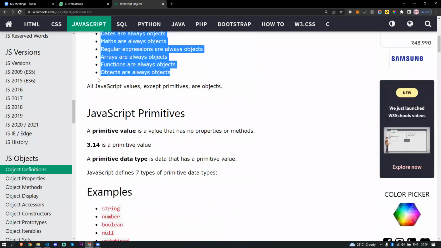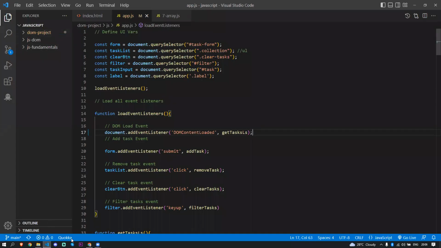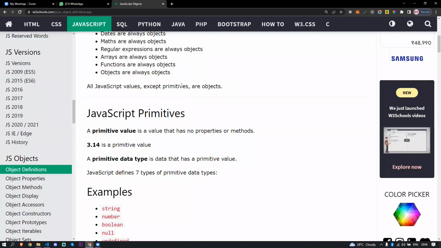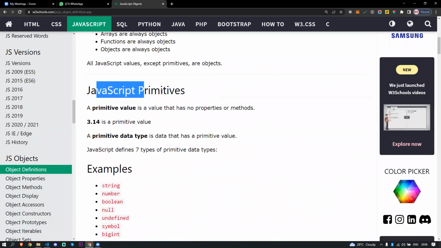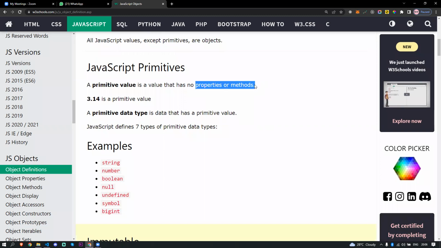JavaScript values are either primitive or object. You see, the JavaScript values have two types here. One is the primitive type and the other is the reference type. I will cover all these things in the fundamentals, so you can go and take a look there. The primitive types basically hold a single value. They have no methods or functions, and an object contains a lot of methods. I will tell you what methods are. A primitive value is a value that has no property or method.